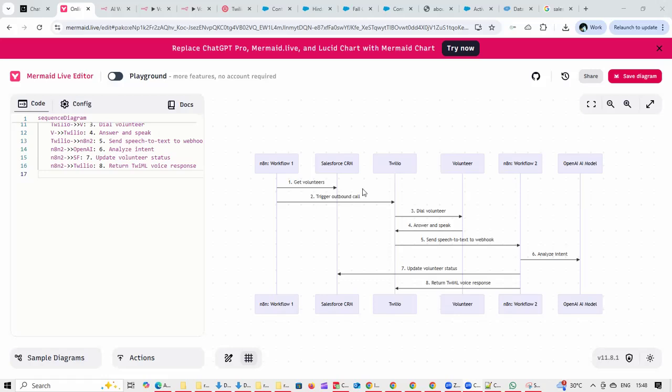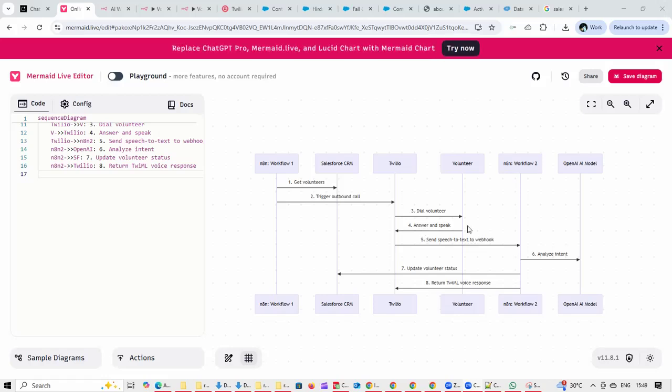So the sequence of events is that in n8n, we have a workflow, which is first going to get all the volunteers from Salesforce to whom the call has to be made. Then once we get all the volunteers, Twilio is going to make a call out. The call goes to the volunteer. The volunteer is going to speak whether they are going to attend it or not.